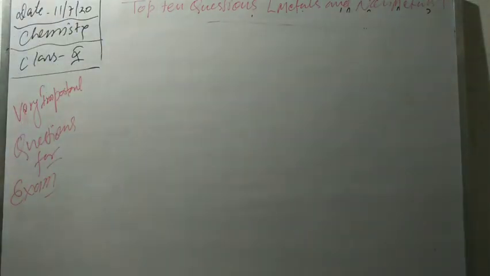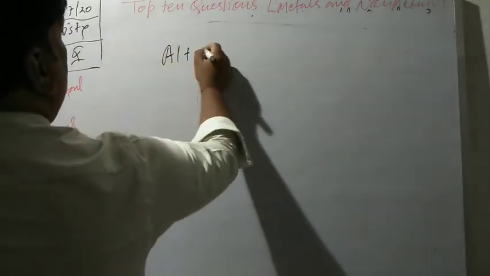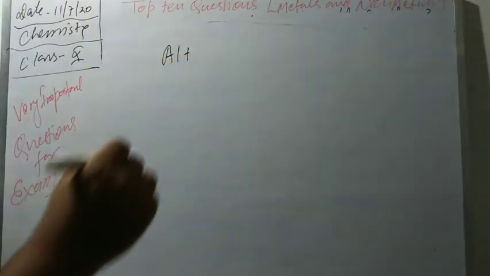So our next question is, what happens if aluminum reacts with copper sulfate, CuSO4?